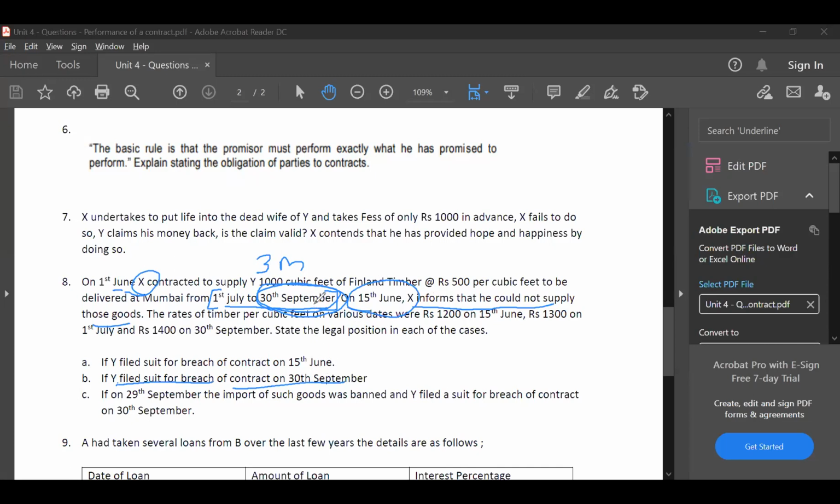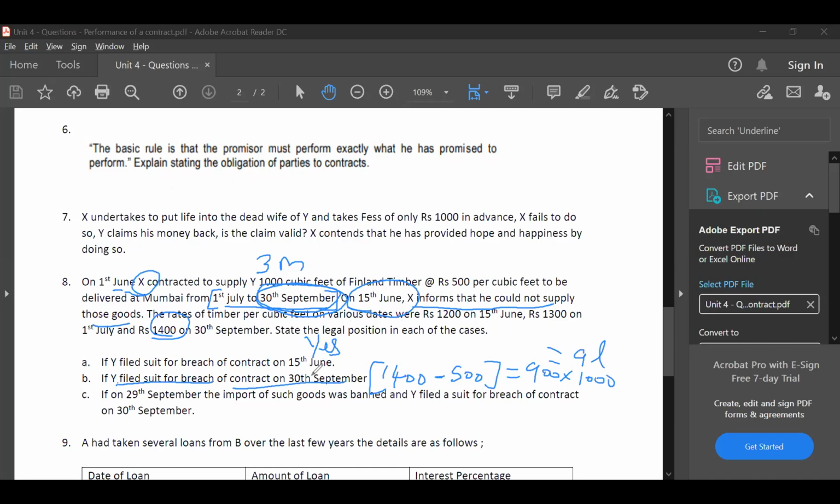Now on 30th September, he is filing a suit. Will the suit be tenable? Yes. What amount he has to pay? On 30th September, price is 1400. Therefore, 1400 minus 500 per cubic feet, it will be 900 into 1000, it will be 9 lakhs.